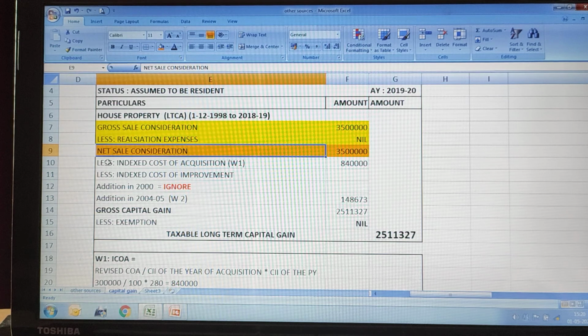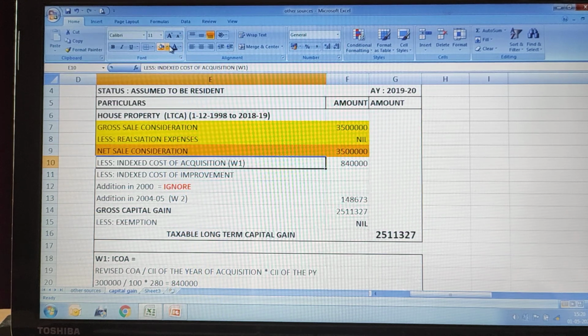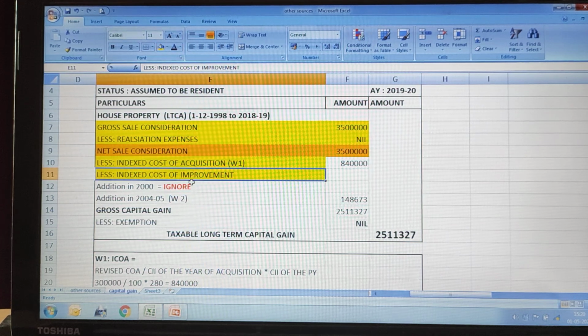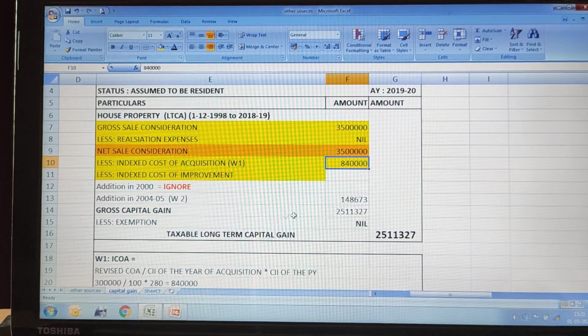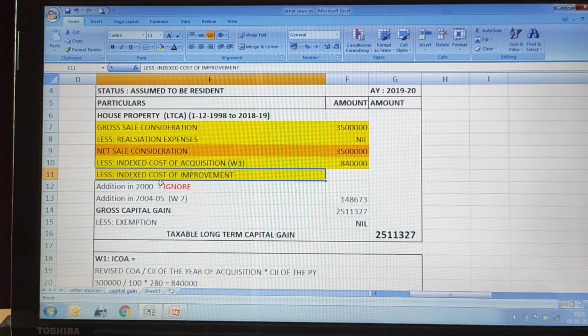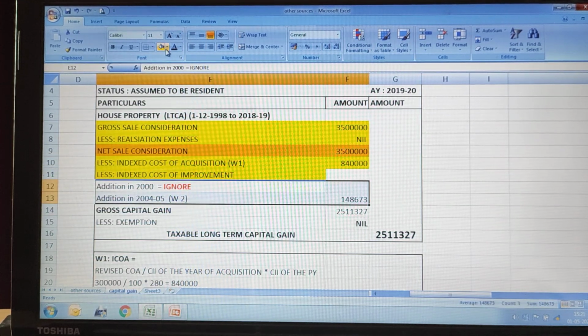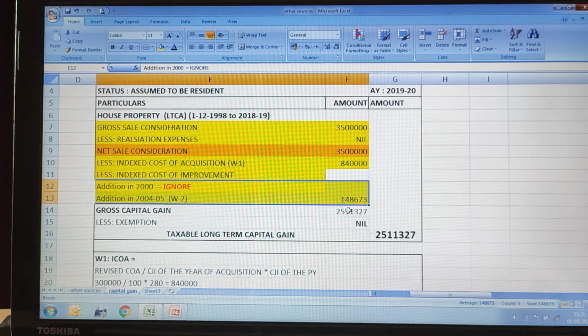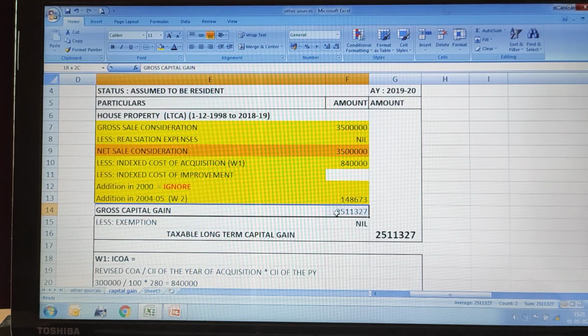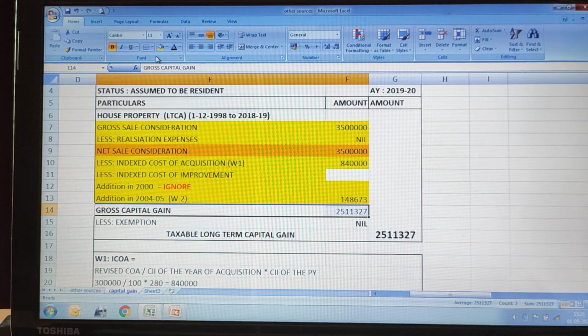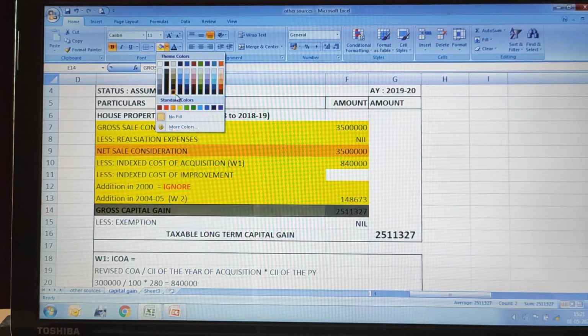From this you are going to subtract indexed cost of acquisition and indexed cost of improvement. Indexed cost of acquisition you got 8,40,000. Indexed cost of improvement you got 1,48,673. If you minus these 2 from net sale consideration, you are going to get gross capital gain.